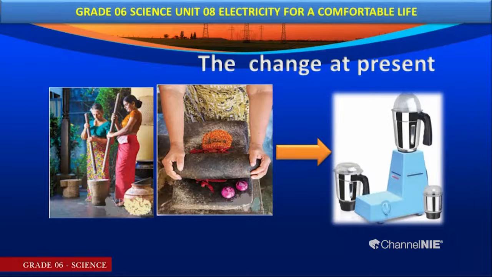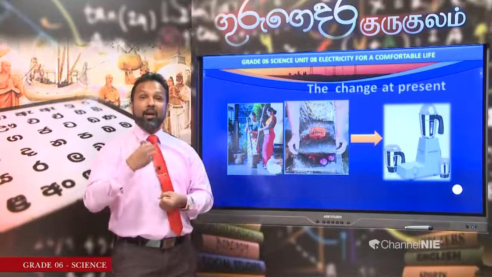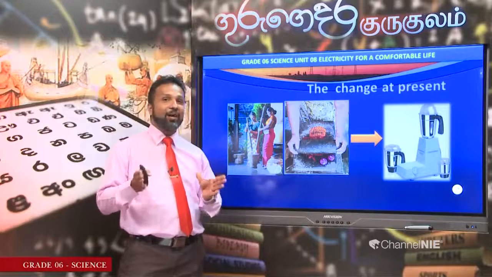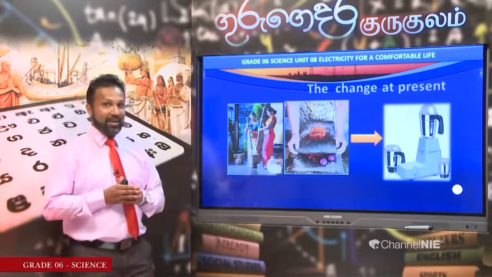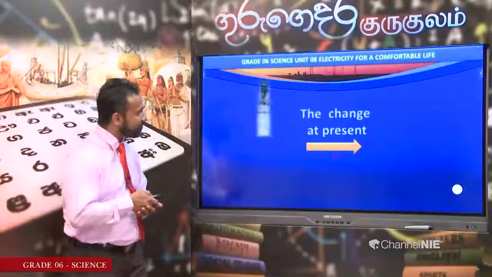Just by switching on the blender, we can grind whatever we need. We can grind, we can blend, we can make fruit juice. All those things can be done easily with the help of electricity. I hope that you all use electricity in your homes to do these activities.